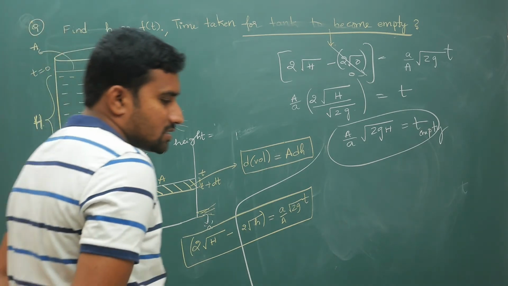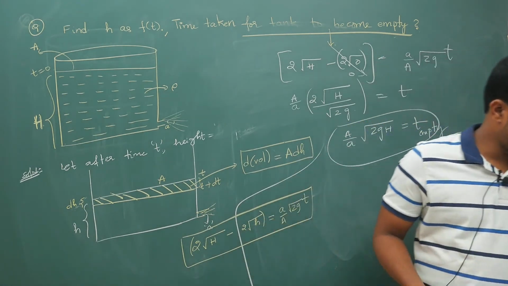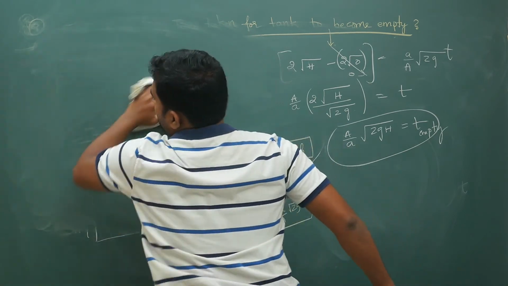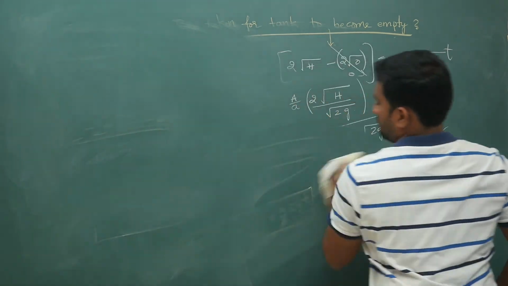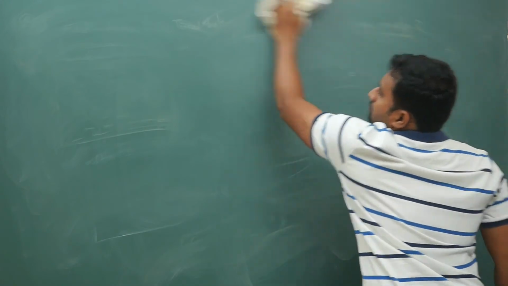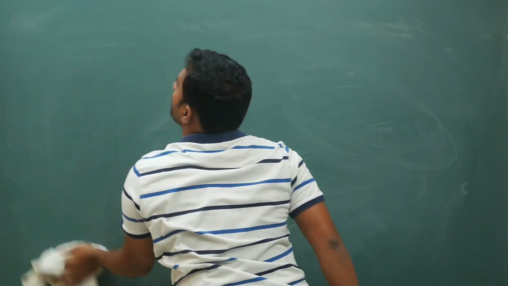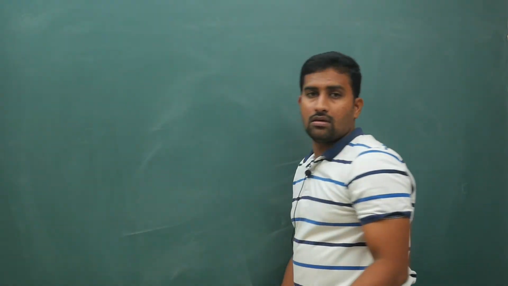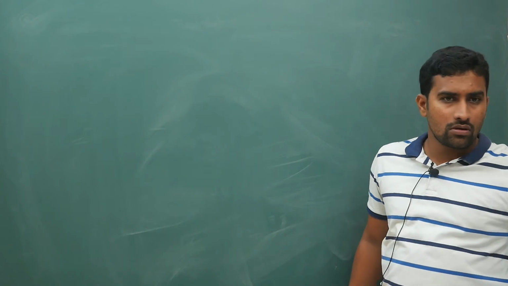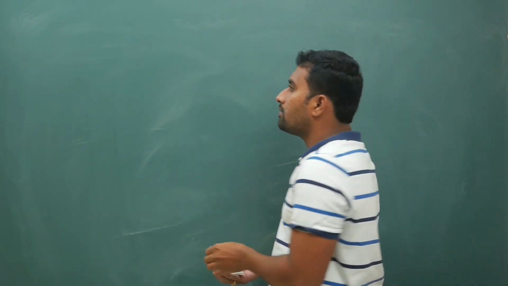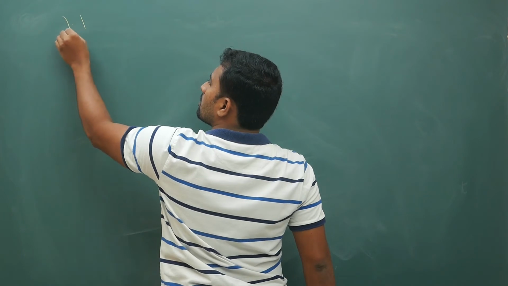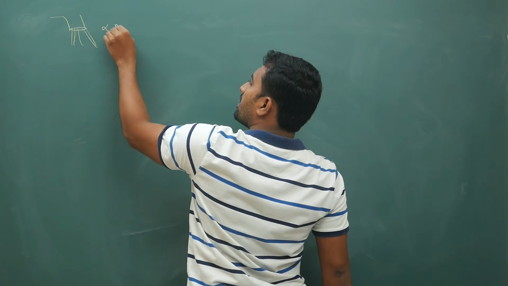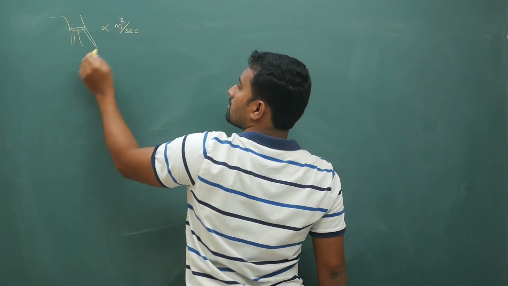Your next part is, simultaneously, you are filling in and water is leaking out. Both are happening at one go. Water is entering the tube and water is leaving the tube. So you have some tap, and water is entering at alpha meter cube per second.